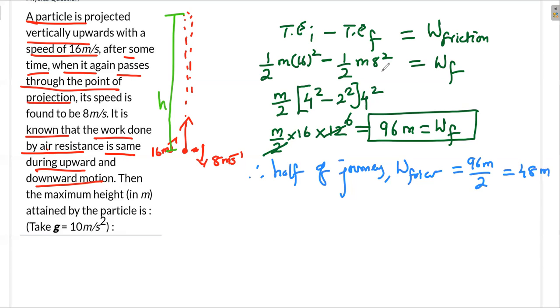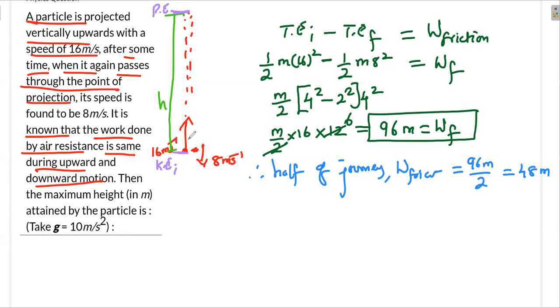Now I'm only going to look at the first half. In the first half, you start with some energy. Initially you have only kinetic energy, finally at the highest point you have only potential energy. If there is no energy loss, they should be equal. Since there is energy loss, I start with some energy, on its path I'm losing energy everywhere, and finally I'm reaching here.